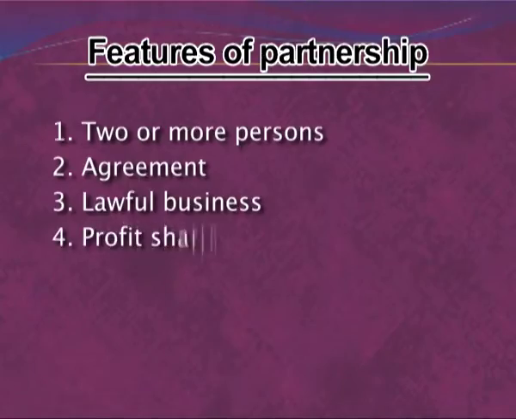The fourth feature is profit sharing ratio. Under a partnership firm, all the partners must share future profits as well as losses. There is always a certain ratio mentioned in the question in which all the partners will share the profit of the business. But if no ratio is mentioned in the question, then we will assume that all the partners will share profits and losses equally.